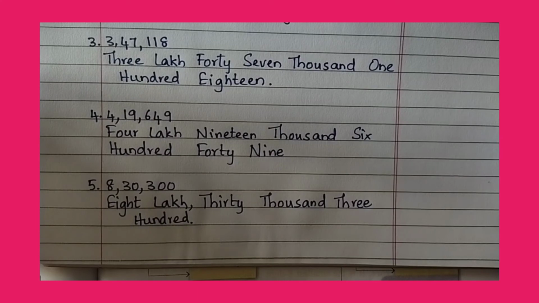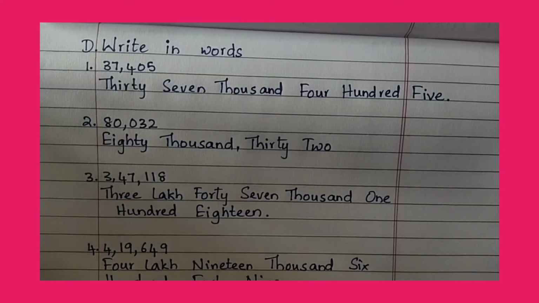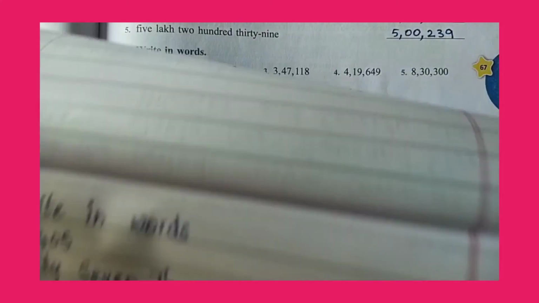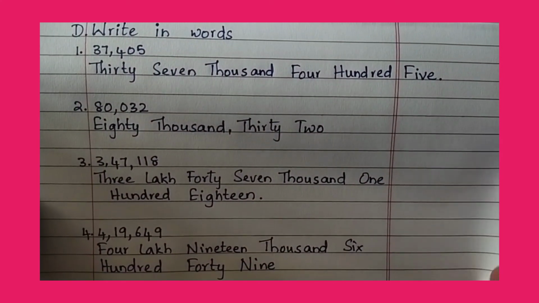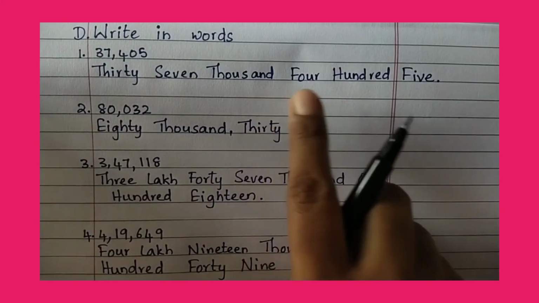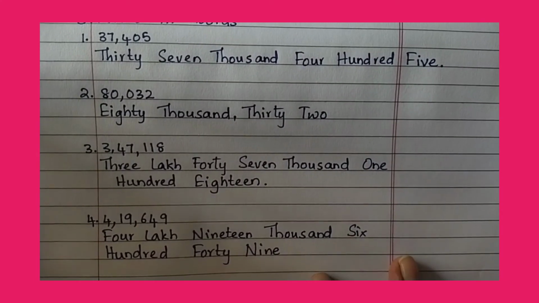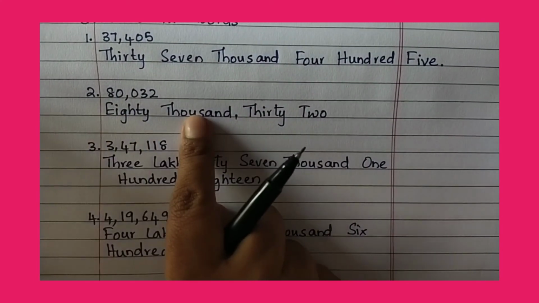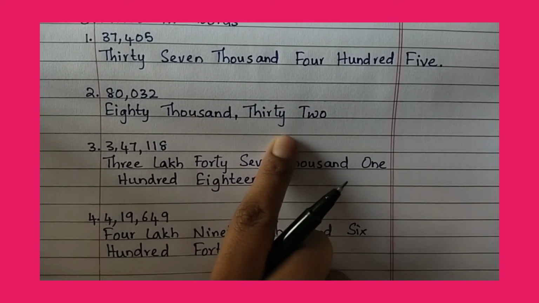Okay, so let us read this section B. Now let us read section B. Repeat after me. 37,000 405. Second one, 80,000 32.